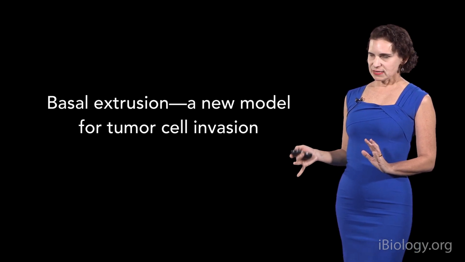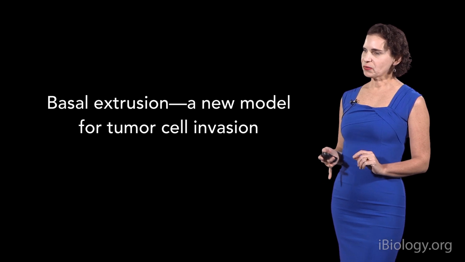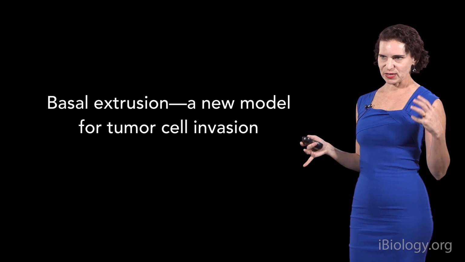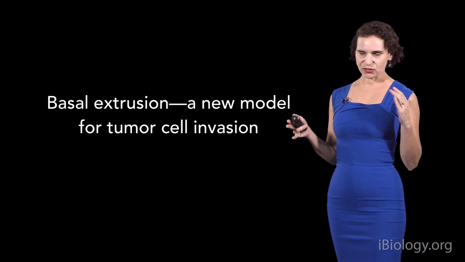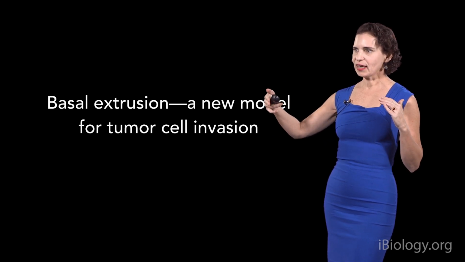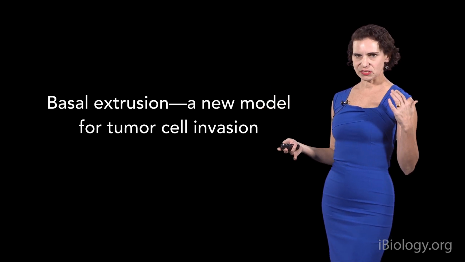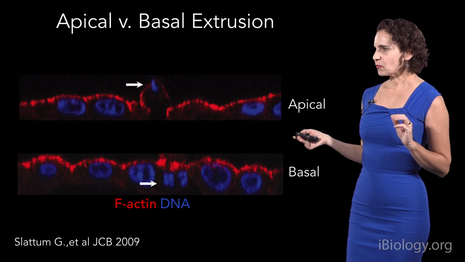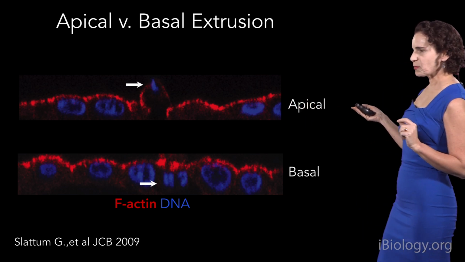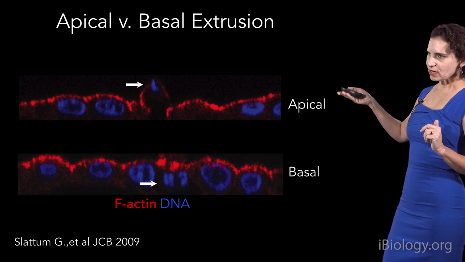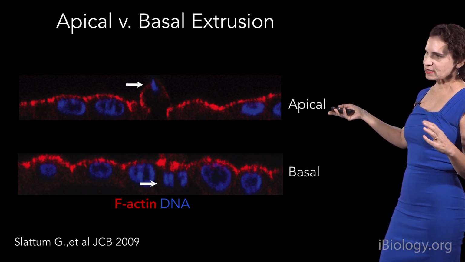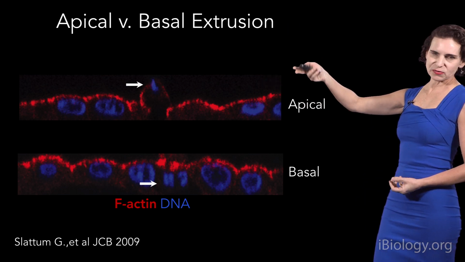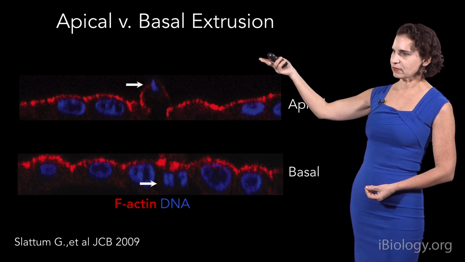Now, finally, in this last part of my talk, I'll be telling you about another thing that can happen when apical extrusion is misregulated. And that is a sort of sneakier type of extrusion, which is called basal extrusion. And we're wondering if that is a new way that cells can start to invade during metastasis. So while most of the time in the talk I've told you about cells extruding, I've really been talking about apical extrusion alone. So this is when cells contract around and below and squeeze the cell out into the lumen. That lumen is really dead space, so those cells can't go on to live.